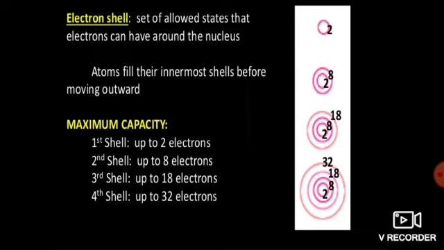As per the rule, in the first shell 2 electrons should be there, second shell 8, third shell 18, fourth shell 32. But if the outermost shell has 8 electrons in it, we understand that the ninth one will go to the next shell. That means if 8 electrons are in the shell, the element is stable. So what is an electronic shell or orbit? It is the shell outside the nucleus in which electrons are revolving.